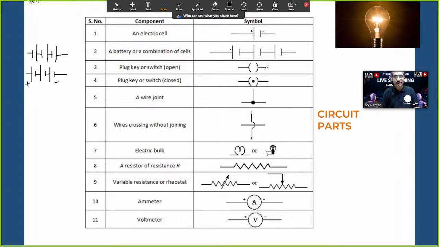Plug key or a switch. There is an open switch. Plug key or closed switch. If you put a dot over here, this is a closed switch. Wire joint. Two wires, for example, why is the wire joint required? Let's say